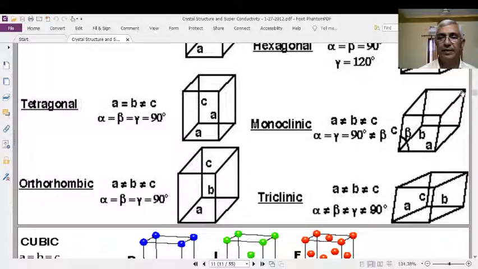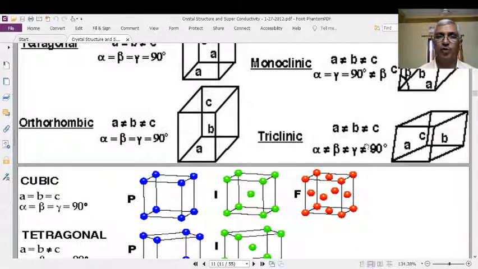Alpha is equal to gamma. This is beta. If this is x-axis, y-axis, z-axis, these angles are the same, but this angle is a bit different. That's why such one is known as the monoclinic.